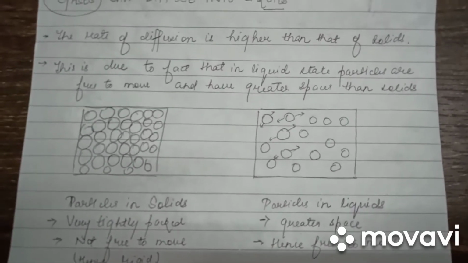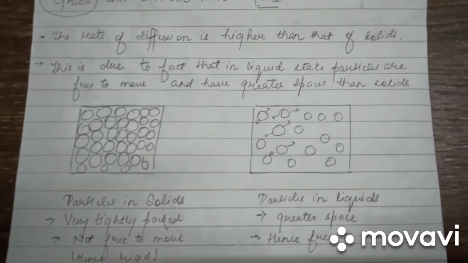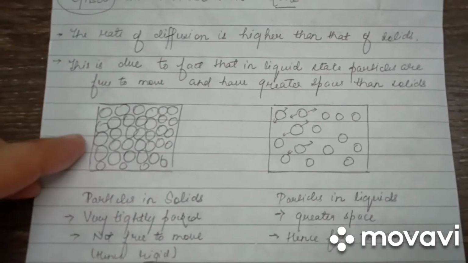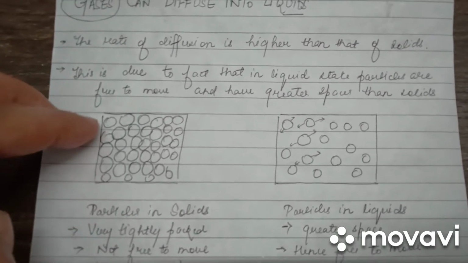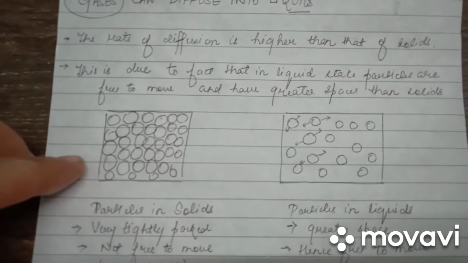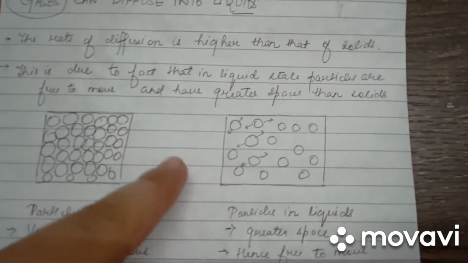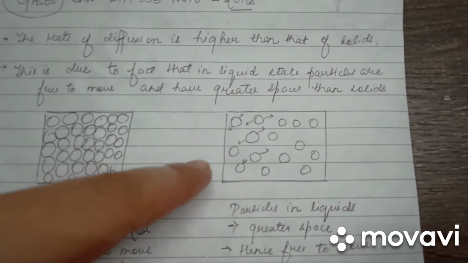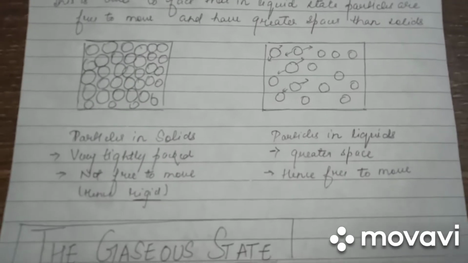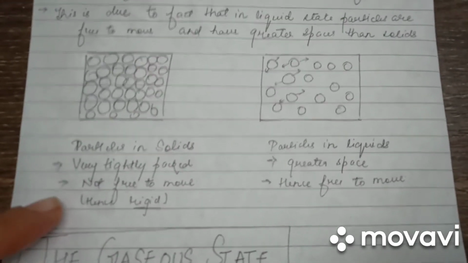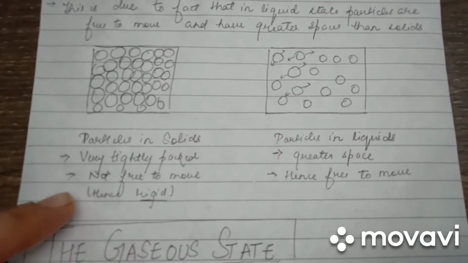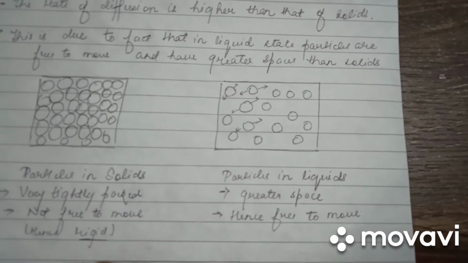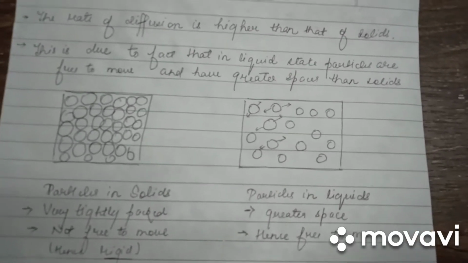Given below are two diagrams. One is the case of particles in solids and another is particles in liquids. We can see that in solids, the particles are so tightly packed that the movement is almost impossible, as opposed to in case of liquids, where particles are not so tightly packed, as a result of which they are free to move. Very tightly packed, not free to move, as a result of which solids are rigid. Greater space exists between particles and hence they are free to move, as a result of which they are fluids.